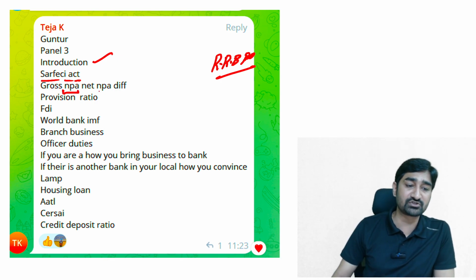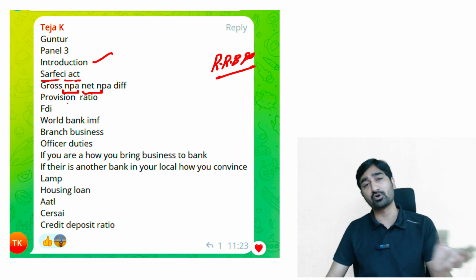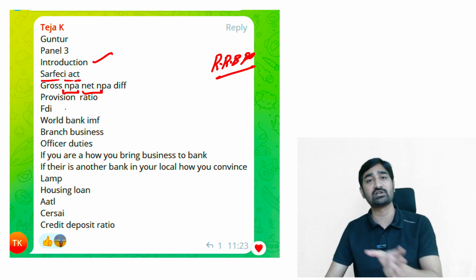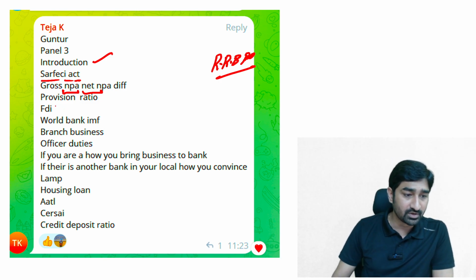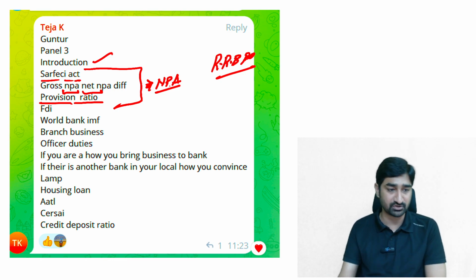After that, gross NPA, net NPA, what is the difference? Net NPA is equal to gross NPA minus provisioning. Then what is the provision ratio? It means there was a detailed discussion around a topic called NPA. NPA topic के ऊपर अच्छा discussion था, detailed discussion था.